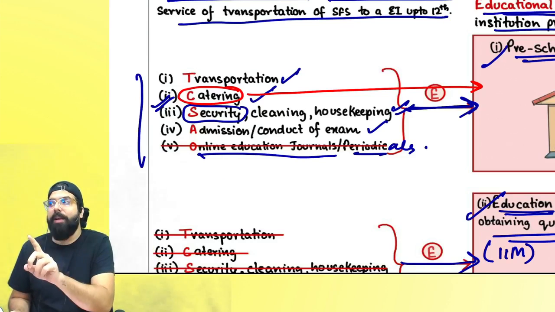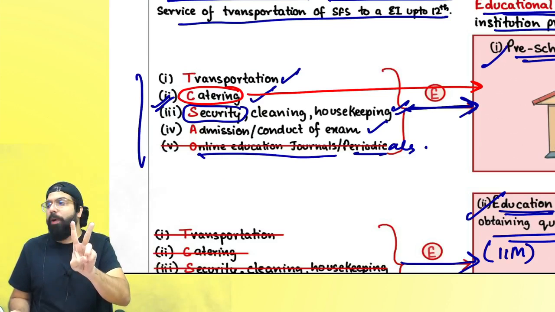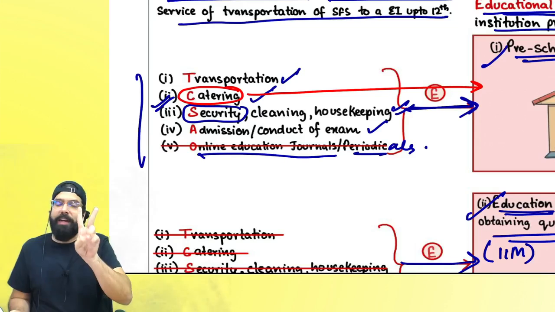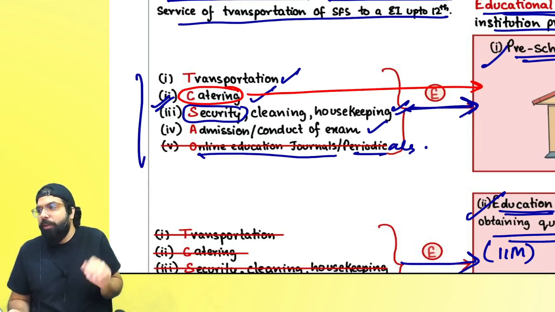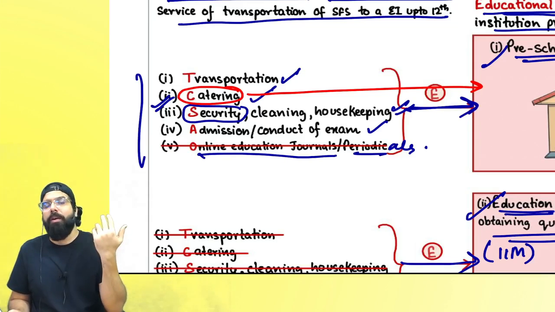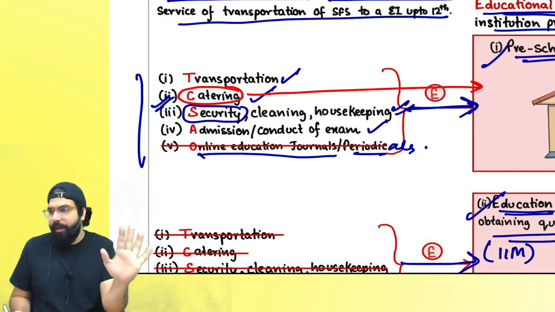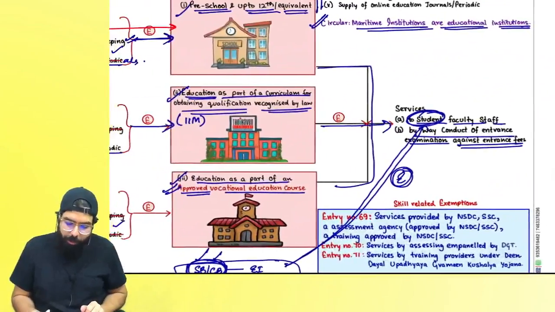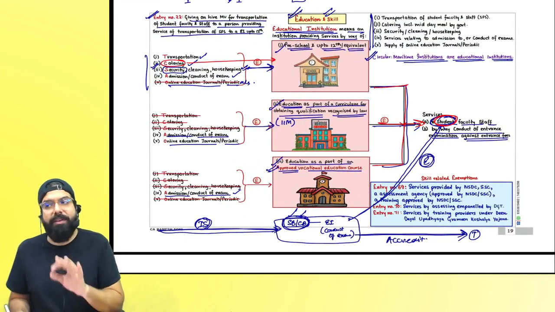So if catering services including midday meals are provided to a preschool up to 12 and to Anganwadis, that will also be exempted. Now the midday meal provided to Anganwadi might be sponsored by the government or by corporate people, doesn't matter, it will always be exempted, right everyone? Always remember one more thing, if an educational institution provides to its student, faculty and staff any service, it is exempted.